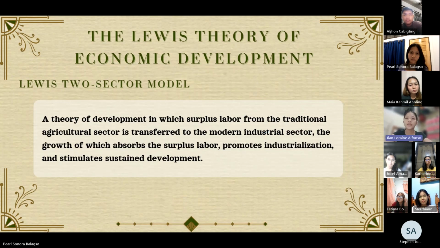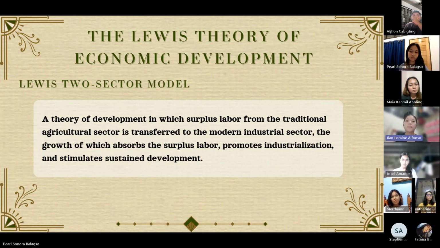The Lewis theory of economic development. The Lewis two-sector model developed by economist Arthur Lewis is a framework. It is a theory of development in which surplus labor from the traditional agricultural sector is transferred to the modern industrial sector, the growth of which absorbs the surplus labor, promotes industrialization, and stimulates sustained development.